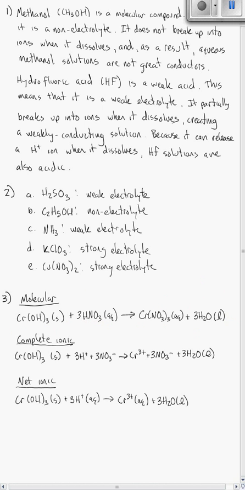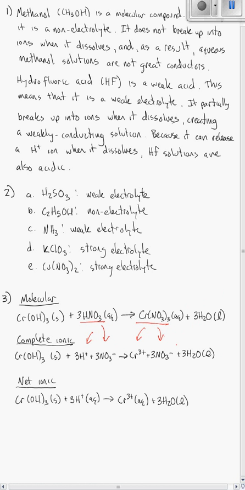From here, it's a matter of breaking up everything that's aqueous into its constituent ions. On the reactant side, the only thing that's aqueous is this nitric acid. So nitric acid will break up into 3 hydrogens and 3 nitrates. Again, this coefficient carries through. And on the product side of the equation, the only thing that's aqueous is this chromium nitrate. That gives you chromium 3 plus ion and 3 nitrates.